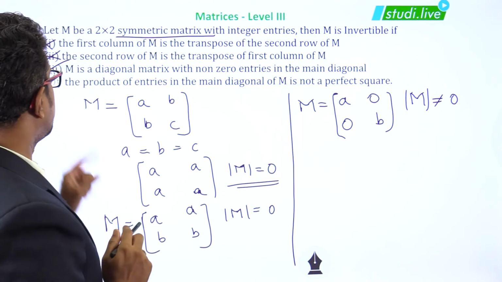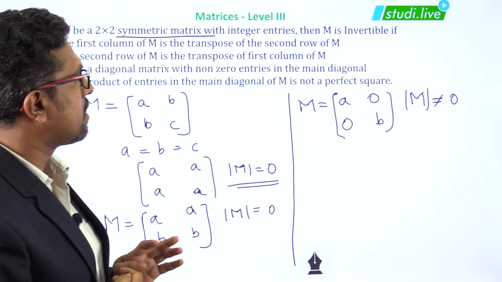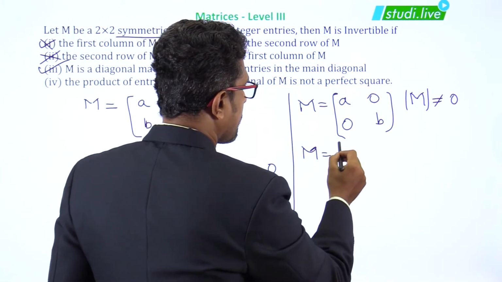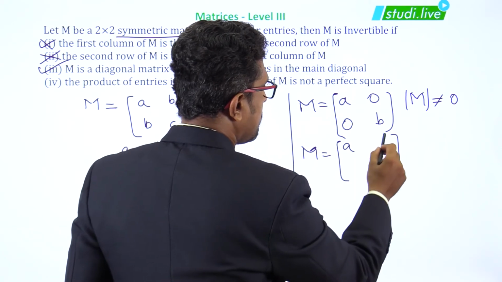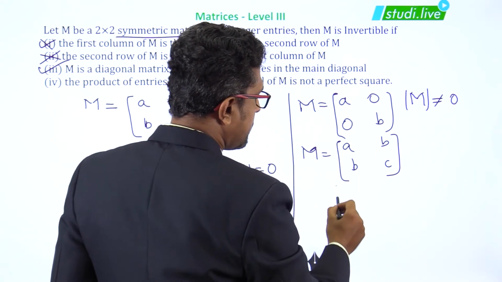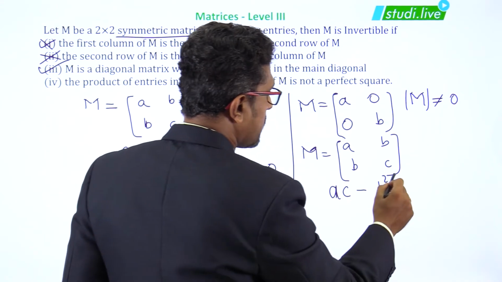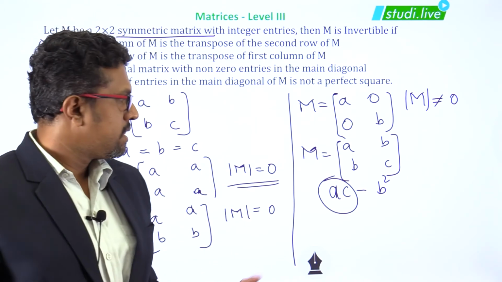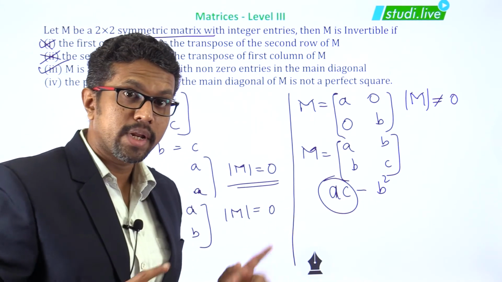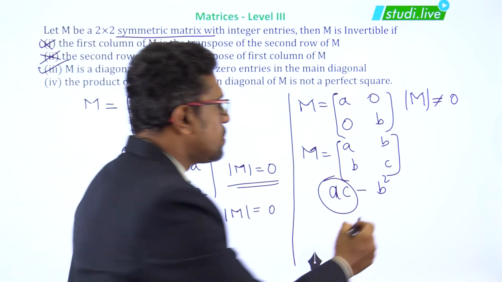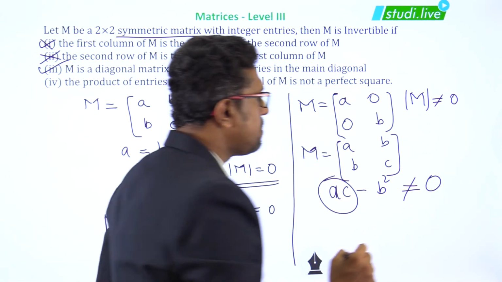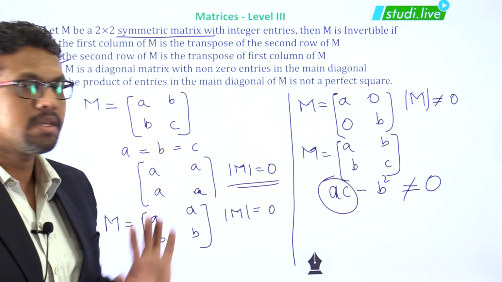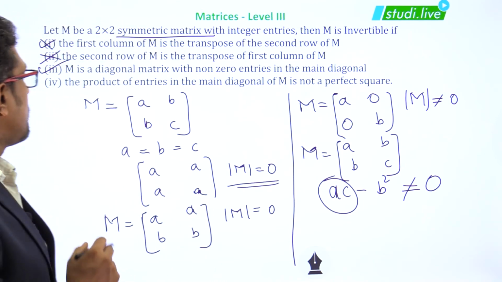Let us read the fourth condition. The product of the entries in the main diagonal of M is not a perfect square. Now again, with the matrix A, B, B, C, if I find the determinant, it will be AC minus B square. We have been given that AC is never going to be a perfect square. That means AC will never be equal to B square, so AC minus B square will never be 0. So this is definitely non-zero. Again, the determinant is not equal to 0, and in this case also the matrix will be invertible.